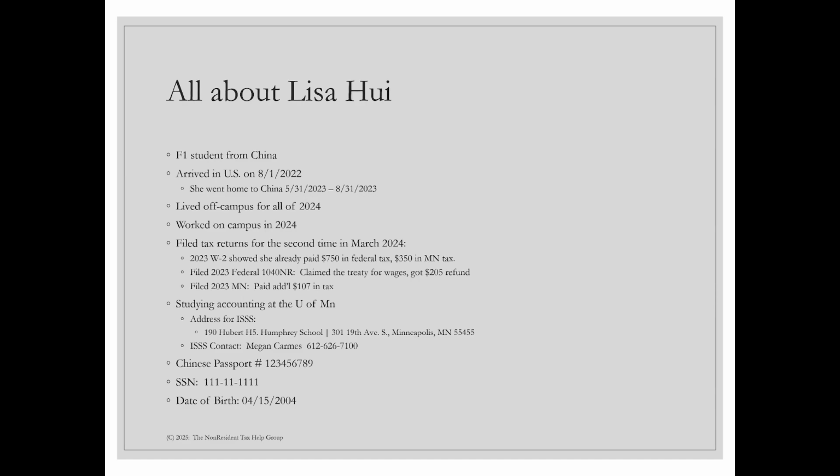She filed a tax return last year with us. She had a W-2 that showed she paid some tax, both federal and in Minnesota. Then she filed her returns with us. She got her treaty and she got a refund there. She filed her Minnesota returns and it did not go quite so well. She had to pay a little bit of tax. And then she's studying here at the University of Minnesota. She's learning accounting, of course, and this is the contact information for her school. And here's her very creative passport, social security number, and date of birth. That's the kind of information, of course, you know about your individual situation, but that's the sort of background information we're going to need when we get ready to go into the return.